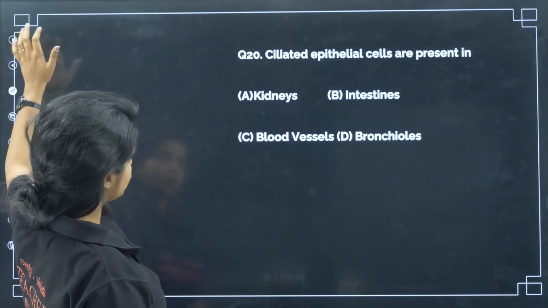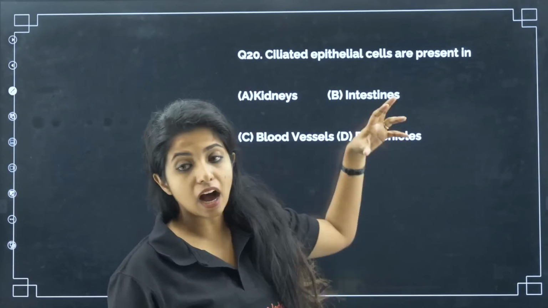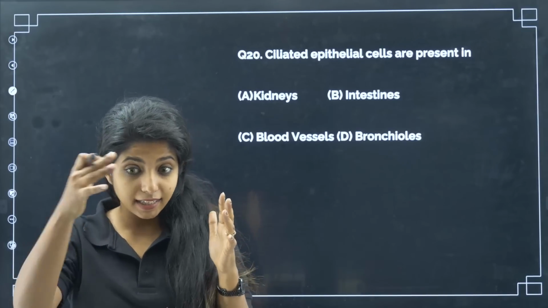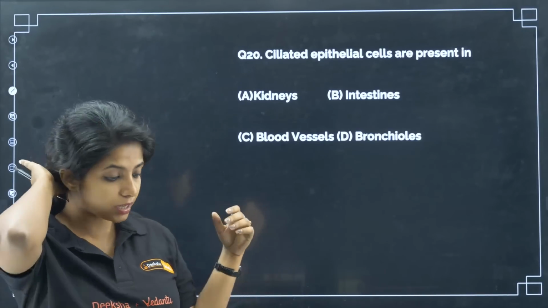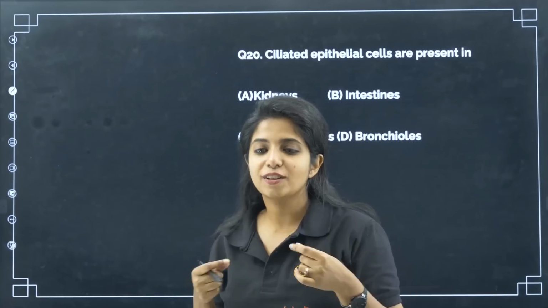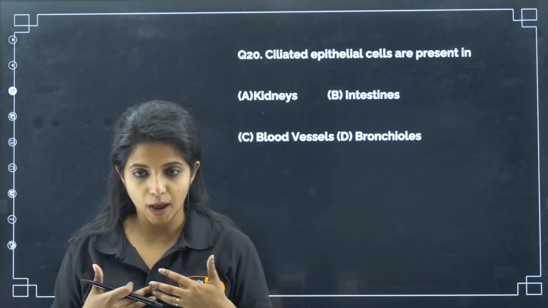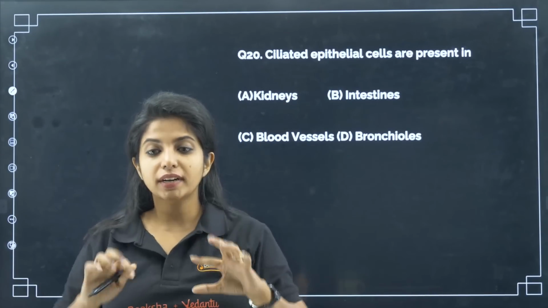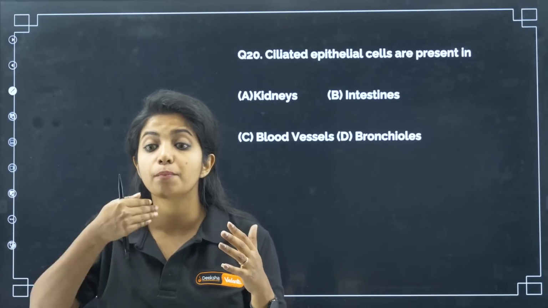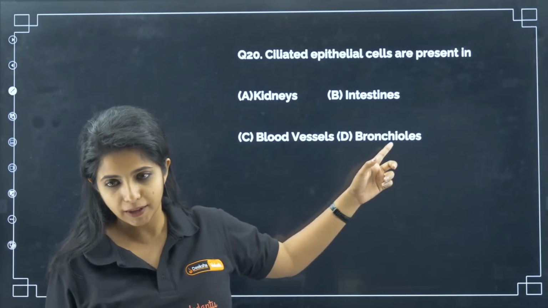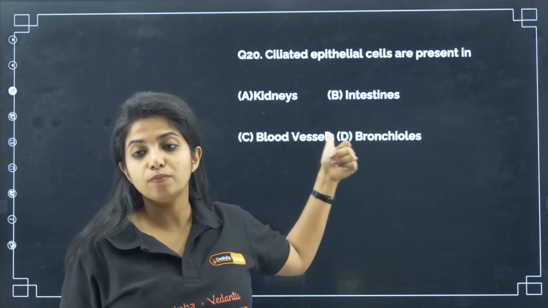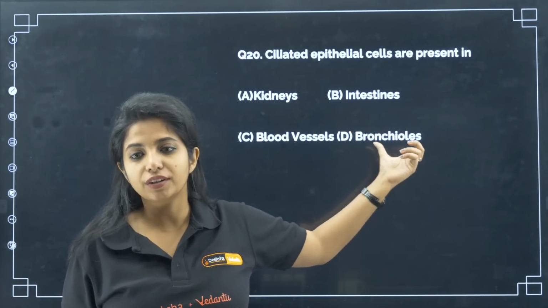Okay, chalo. Now, ciliated epithelial cells are present in kidneys, intestine, blood vessels or bronchioles. Ciliated, cilia, you know, when someone smokes so badly, what happens? Their cilia get damaged. Why? Because it's the respiratory tract that gets damaged, and in the respiratory tract you have cilia so that it can trap things out. So, ciliated epithelial cells are found in the bronchioles because that is the only respiratory part over here. Kidneys have a different thing. Intestine has microvilli and things like that. Blood vessels have a whole different thing.